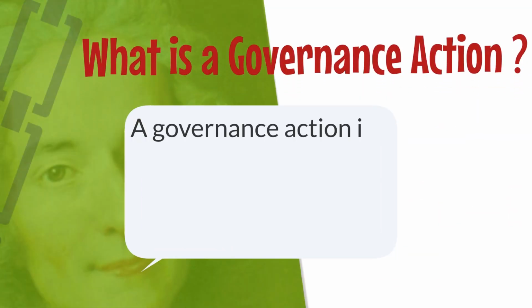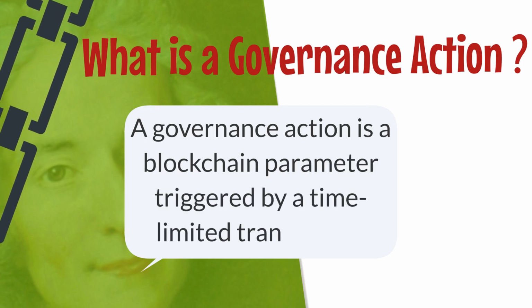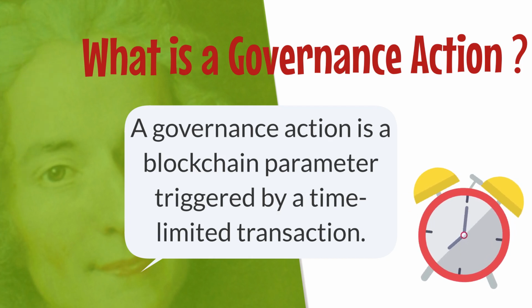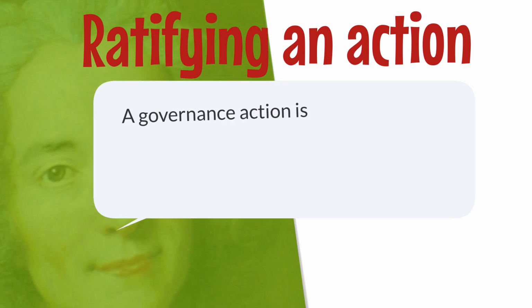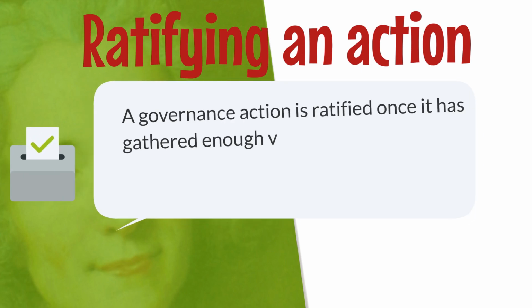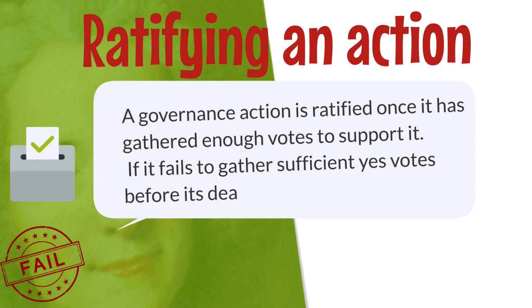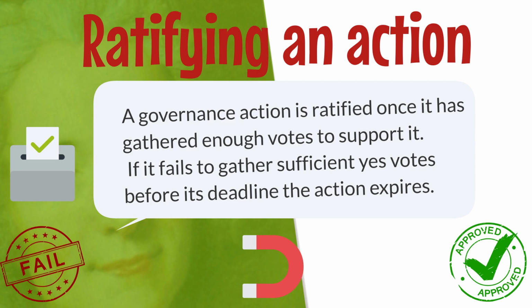A governance action is a blockchain parameter, on-chain event, triggered by a time-limited transaction, has a deadline after which it cannot be enacted. Ratifying an action. A governance action is ratified once it has gathered enough votes to support it. If it fails to gather sufficient yes votes before its deadline, the action expires. Or any action may be dropped subsequent to a motion of no confidence. Once ratified, an action is said to be enacted.